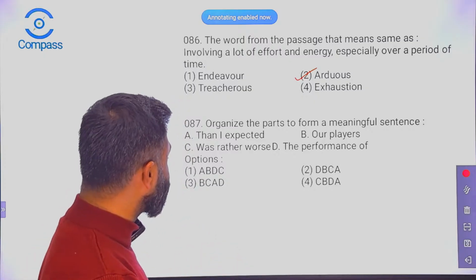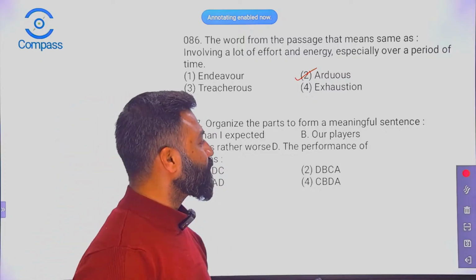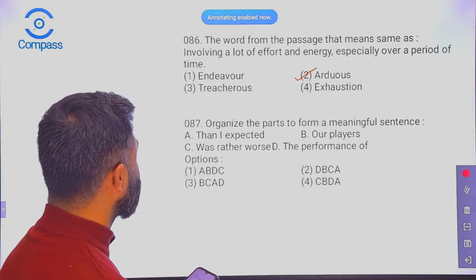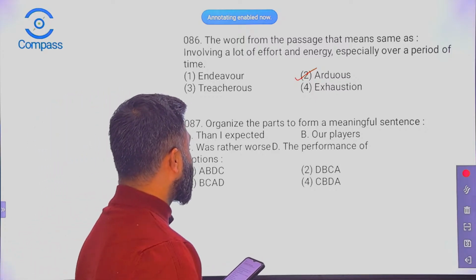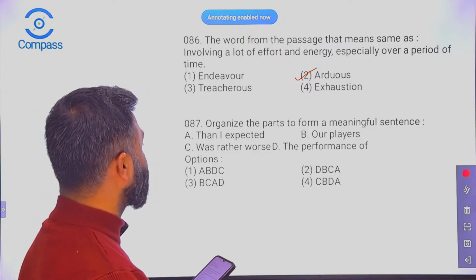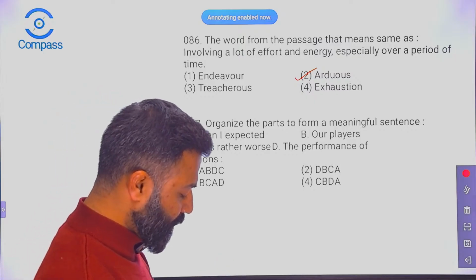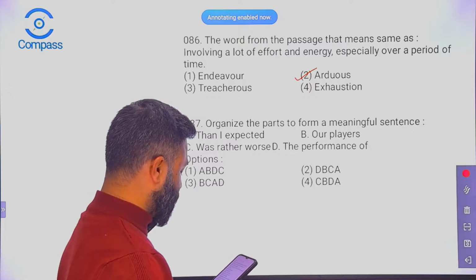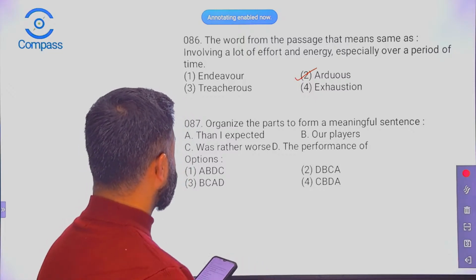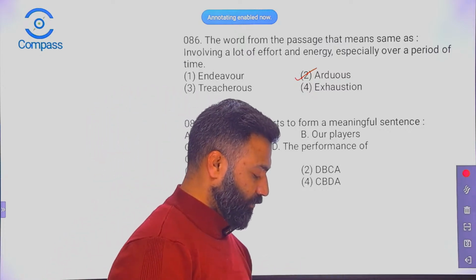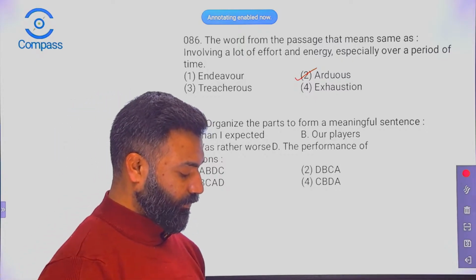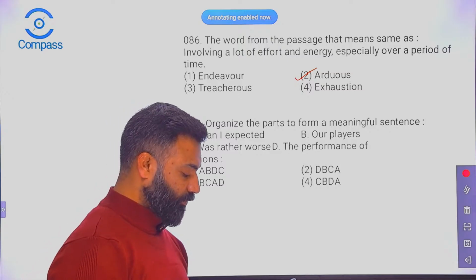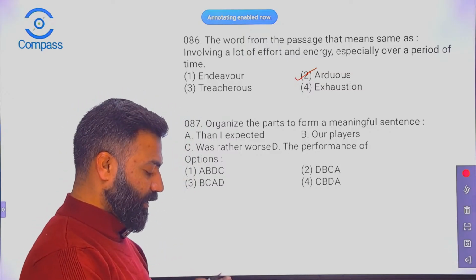What is the correct option? Hurry up, children.